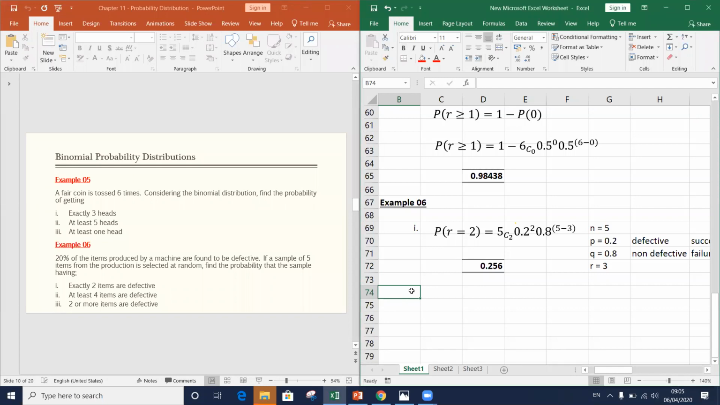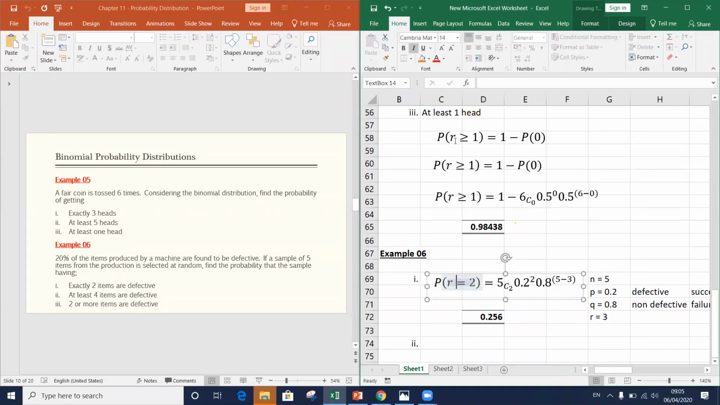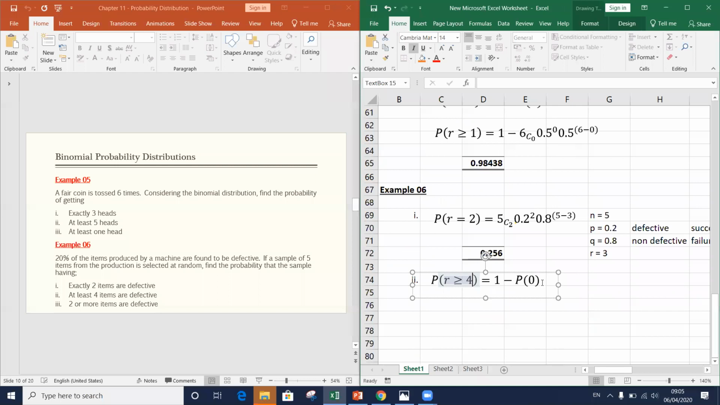Okay. Part 2. What is asked in Part 2? At least 4 items are defective. At least 4 items are defective. Now you know this. At least 4 items are defective. What are we asked to find? R value should be equal to or greater than 4. This is what we need to find.